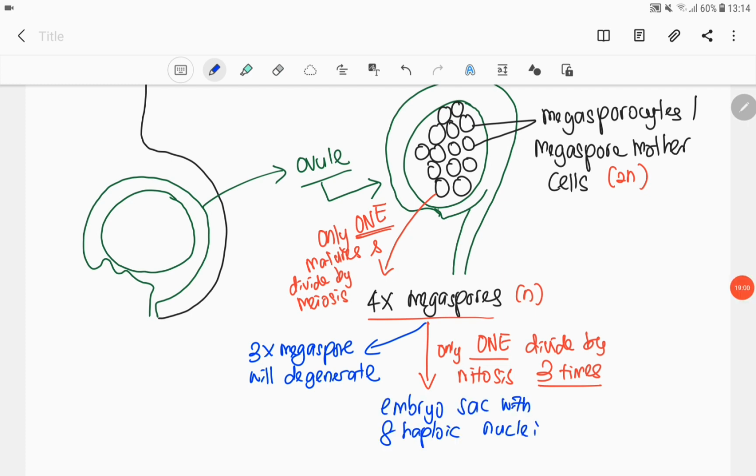So after that 1 megaspore divide by mitosis sebanyak 3 kali, so it will produce a structure known as embryo sac with 8 haploid nuclei. So satu embryo sac tersebut di dalamnya ada 8 haploid nuclei. Ada 8 nukleus di dalamnya dan setiap nukleus tersebut adalah haploid.